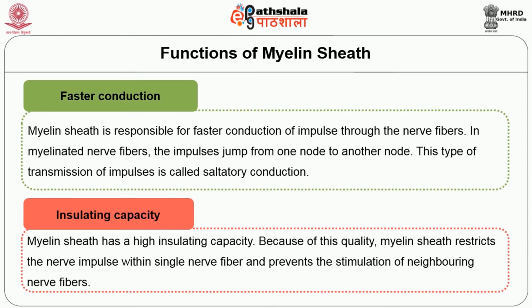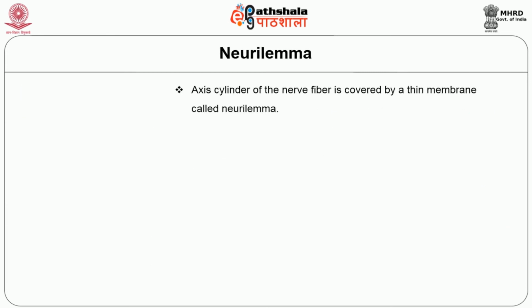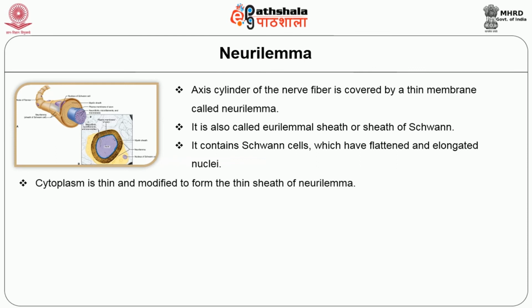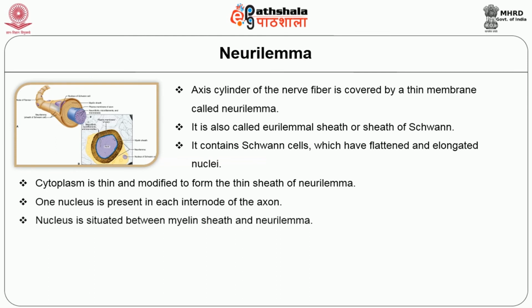Neurilemma: the axis cylinder of the nerve fiber is covered by a thin membrane called neurilemma. It is also called the neurilemmal sheath or sheath of Schwann. It contains Schwann cells which have flattened and elongated nuclei. Cytoplasm is thin and modified to form the sheath of neurilemma, and one nucleus is present in each internode of the axon. The nucleus is situated between the myelin sheath and neurilemma.